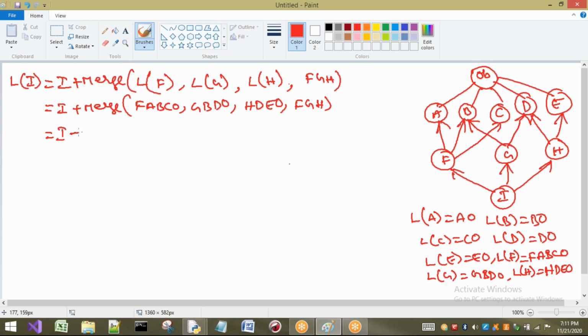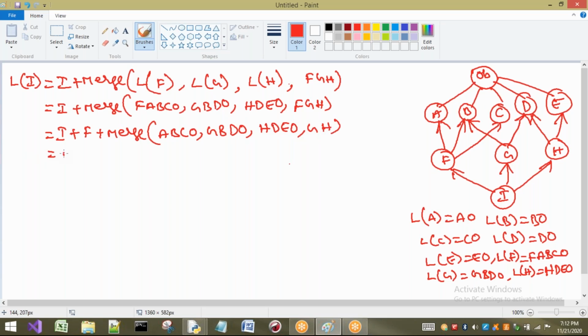So first I have to consider I. After that, F is a head. Is this head element present in the tail part of any other lists? F is not present in this list, not in this list, and is present in this list but not in the tail. So F can be considered in the result. So F plus merge of, I have to remove it from the lists: A, B, C, object, G, B, D, object, H, D, E, object, G, H.